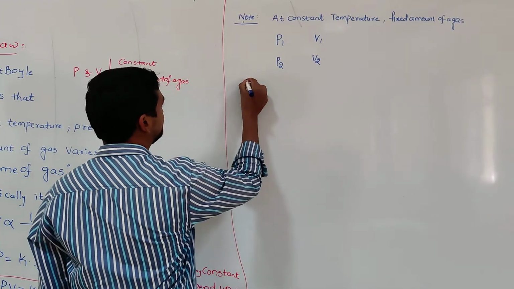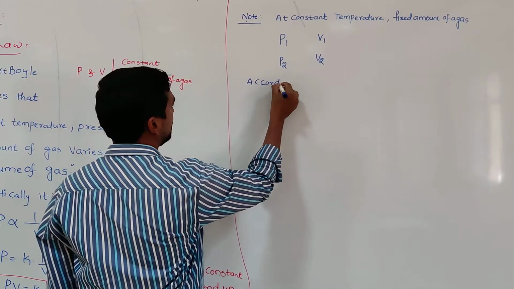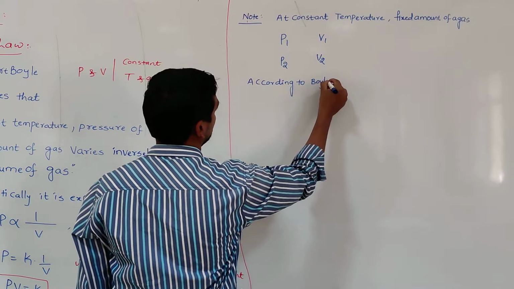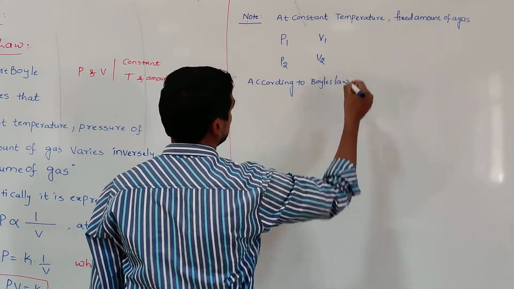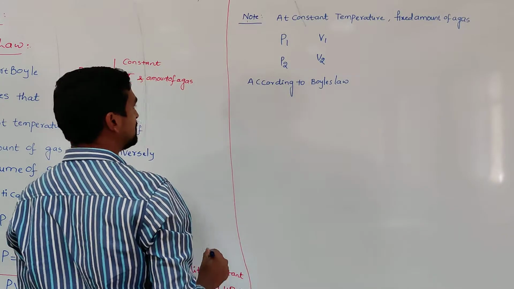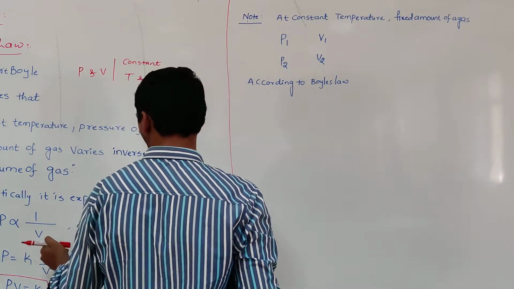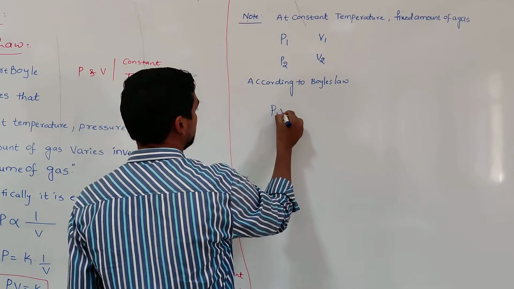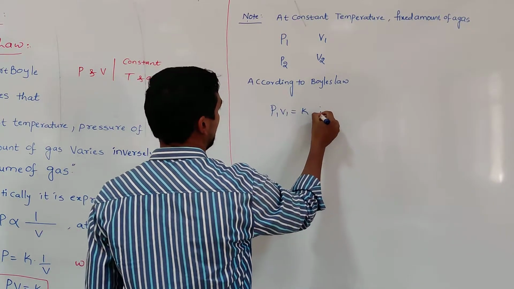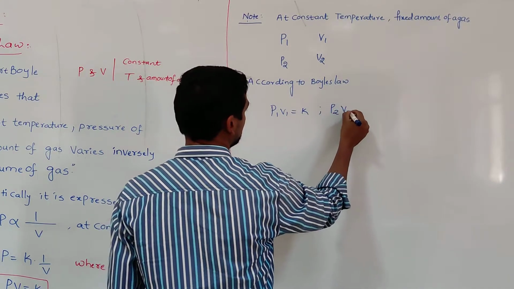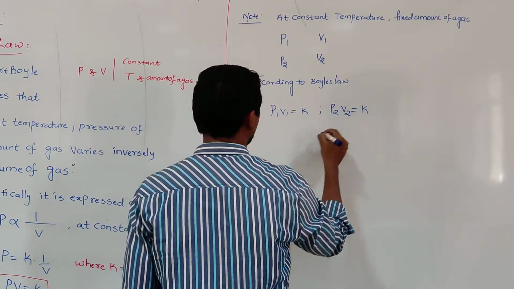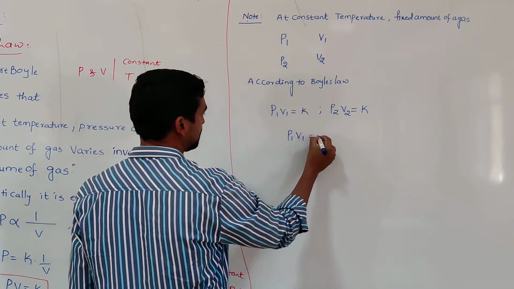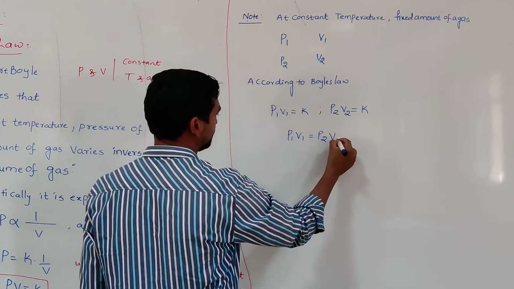According to Boyle's law, at a constant temperature, the pressure of a fixed amount of a gas is inversely proportional to the volume, so that PV is equal to K. You can apply that here. So P1 V1 is equal to K, and P2 V2 is equal to K. When we equate these two equations, we get P1 V1 is equal to P2 V2.